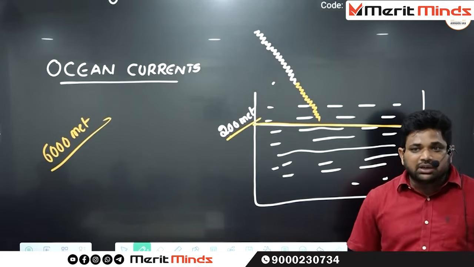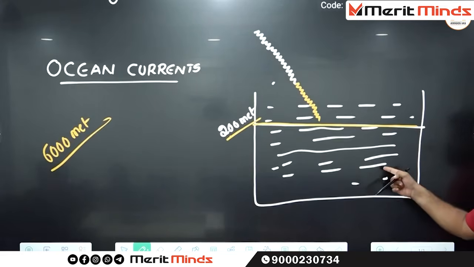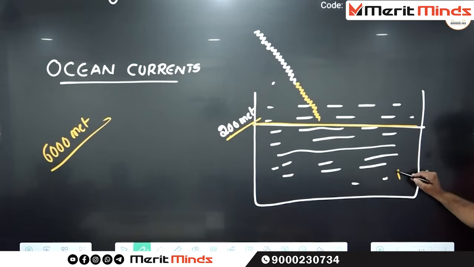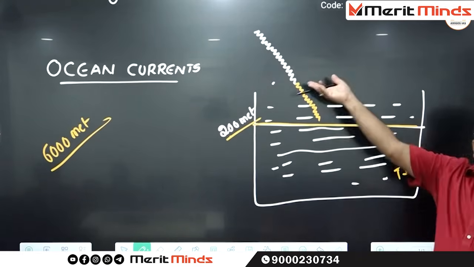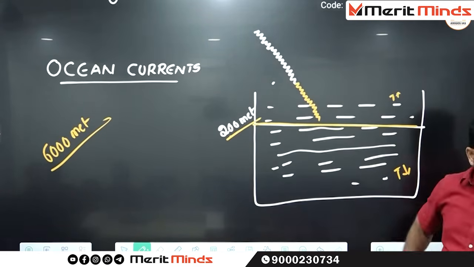Whenever the sunlight is not penetrating, can you see the temperatures? Whenever the temperatures are not there, what type of temperature can you find? Low temperatures or high temperatures? Low temperatures. What about the surface of the ocean? High temperatures. Is that okay until here?